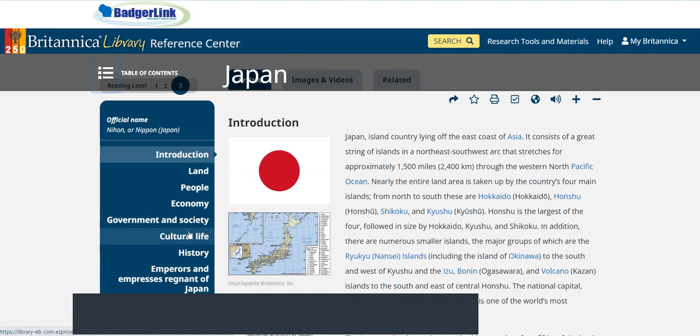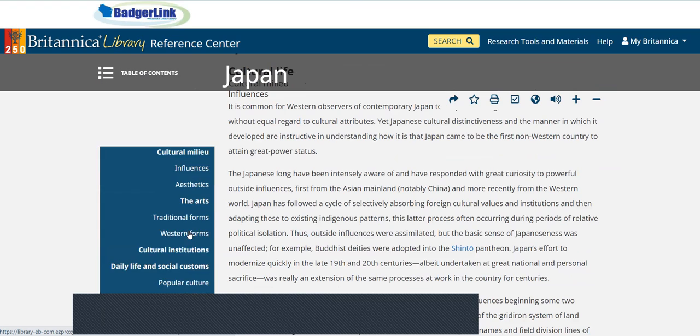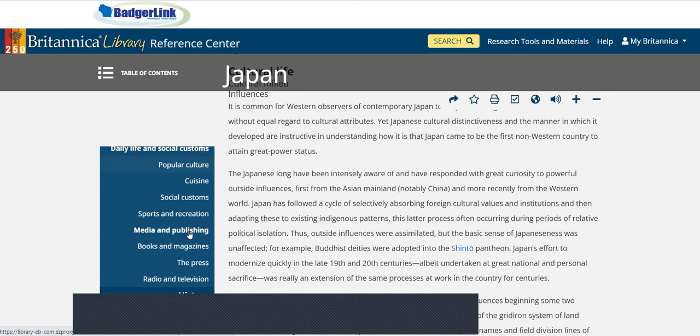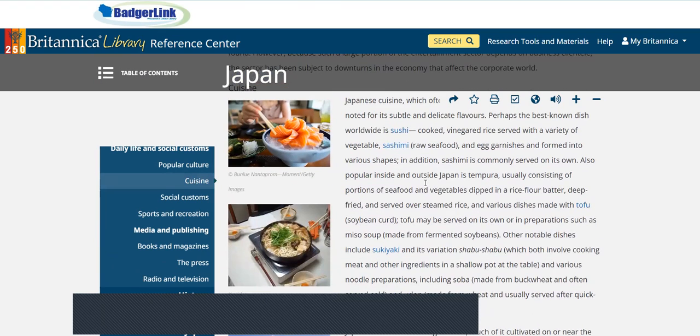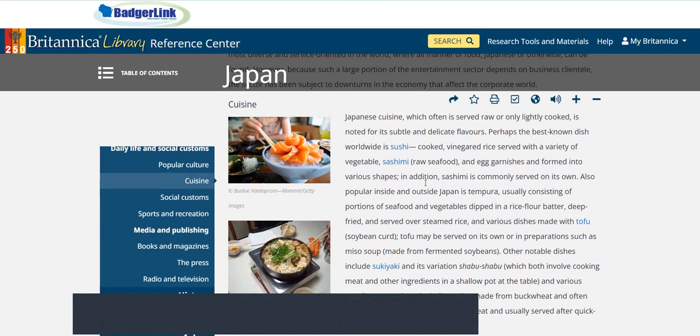So we go to cultural life, and then we can scroll down, and we see that instead of it being called food, in this article, it's referred to as cuisine. So we can click cuisine and skip right to that section. So that's one way that you can find information quickly about what it is that you're trying to compare and contrast by using the table of contents.